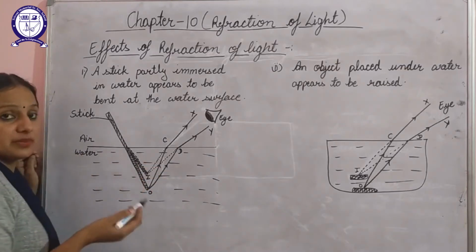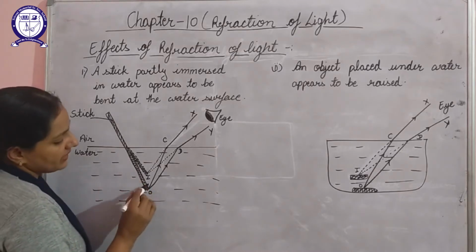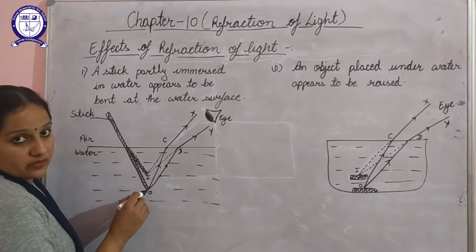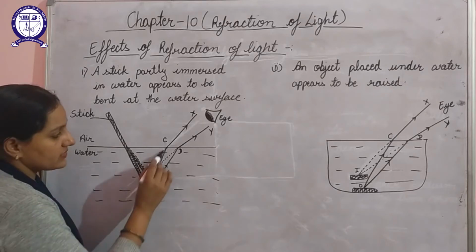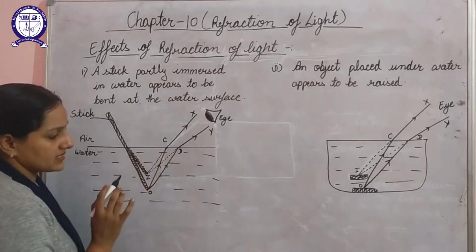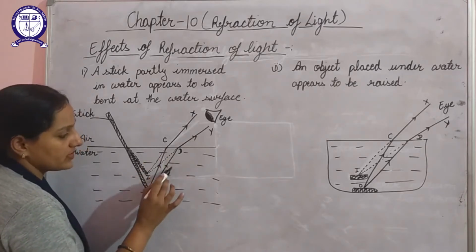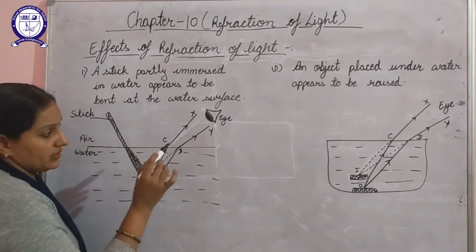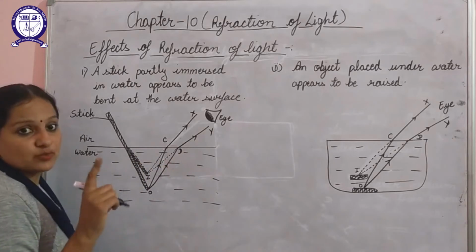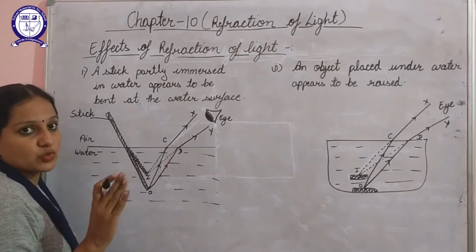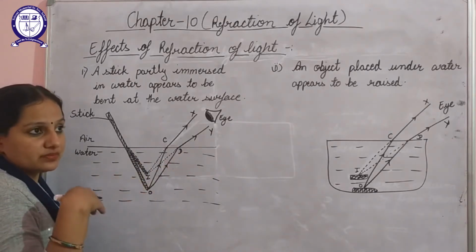Now this is the end point of this stick. From this, rays of light are passing. When these rays of light move from water to air, we know that whenever light moves from one medium to another, it will get bent.